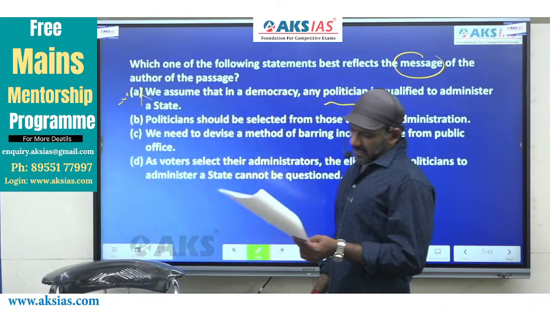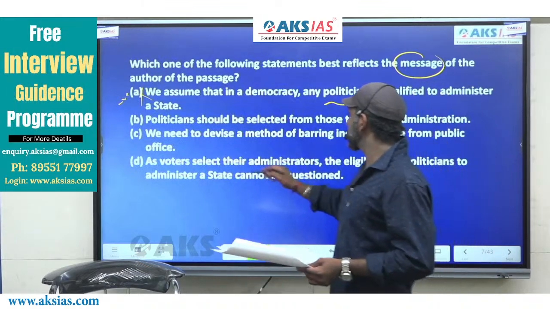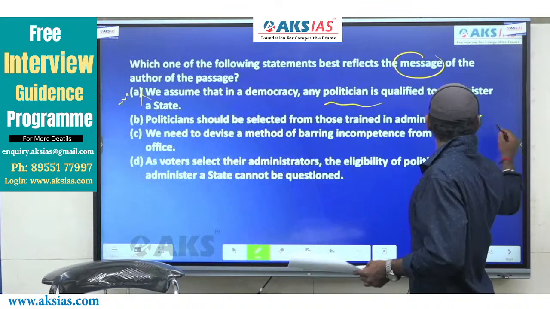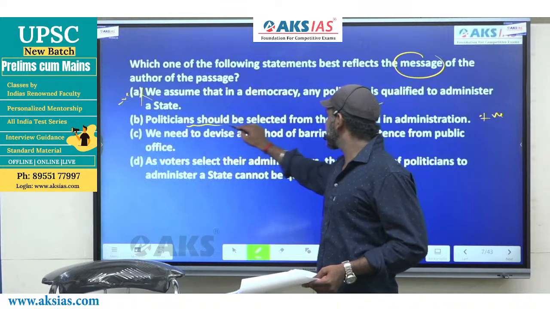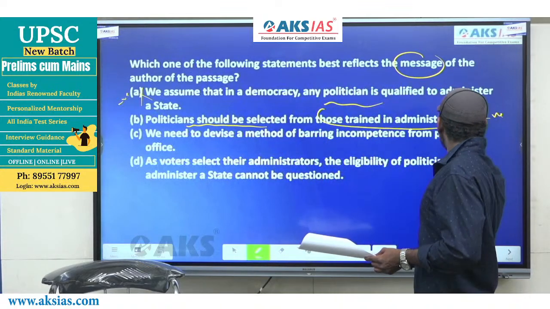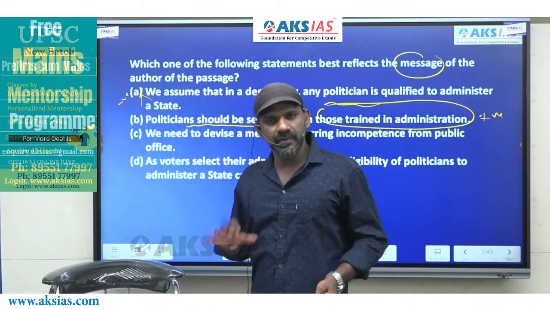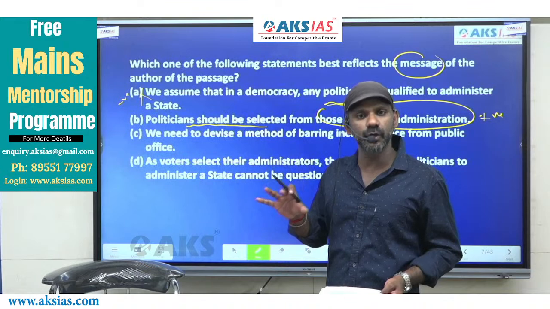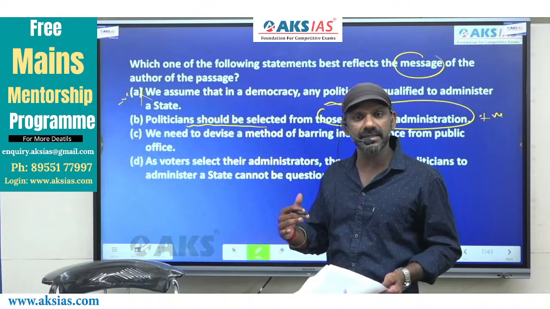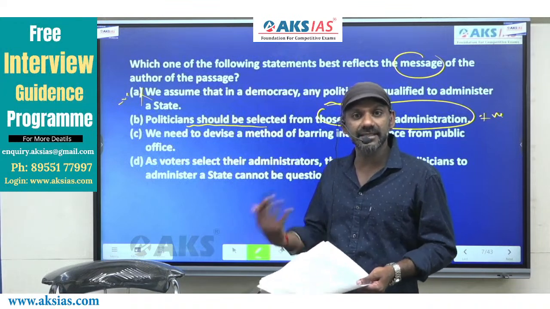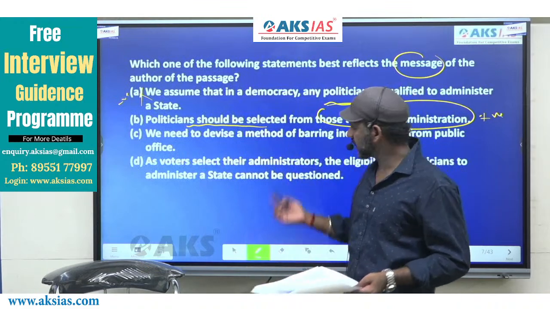Come to B. Politicians should be selected from those trained in administration. Option B is positively charged. When we are ill, we need a trained physician. When the whole state is ill, we need a trained politician. That means the wisest and the best one, whose guidance and service we can take without any second thought. B undoubtedly must be considered as the answer to this question. Leave it. Come to C.